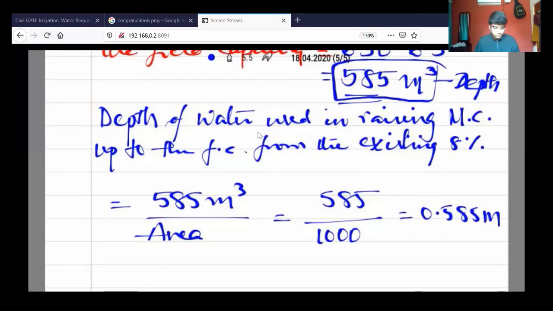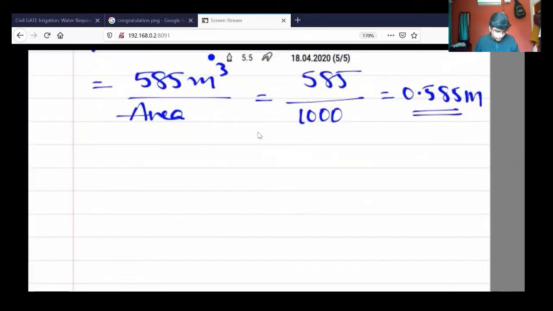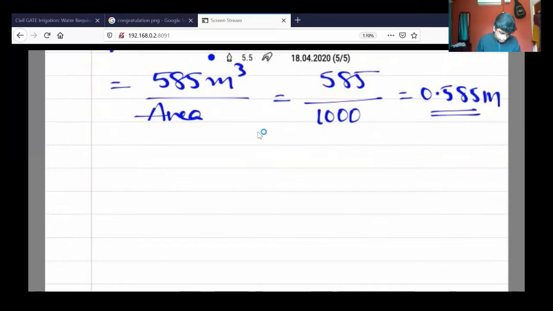So now they ask you to calculate the field capacity, right? So what is the field capacity? Field capacity is the difference between the depth of moisture required minus the depth of moisture given. Okay, so if you know how much moisture is already in the field soil and how much we have given, you can calculate the field capacity. So for that you require an equation to be noted down. So field capacity can be calculated from that.